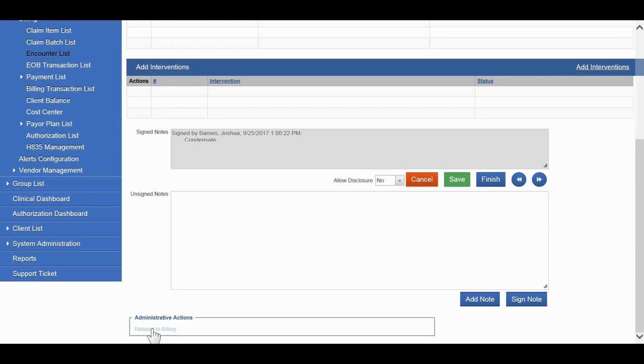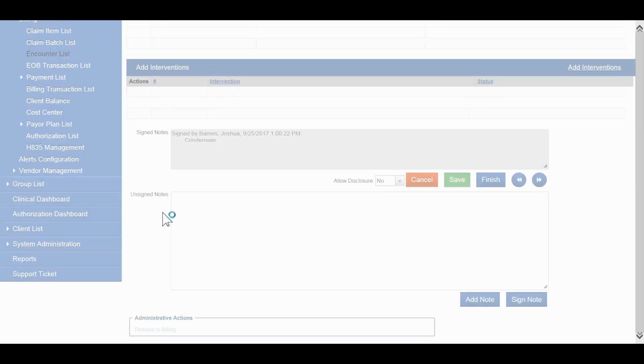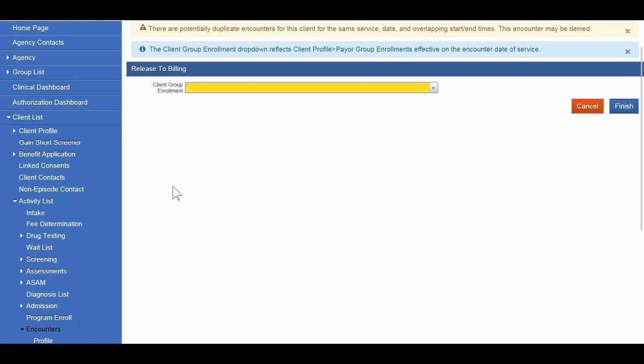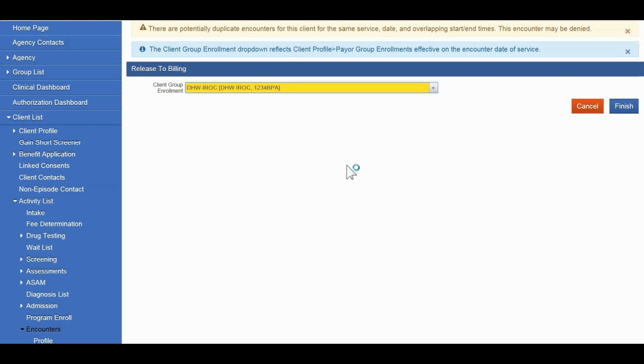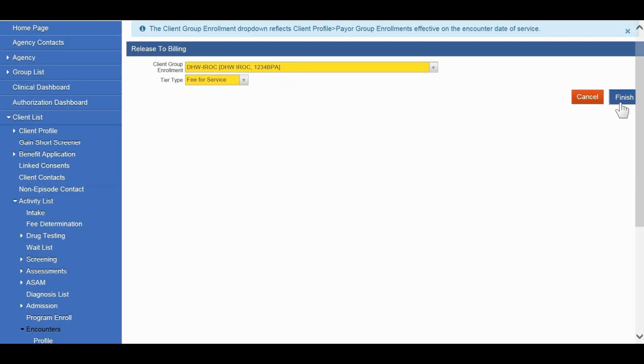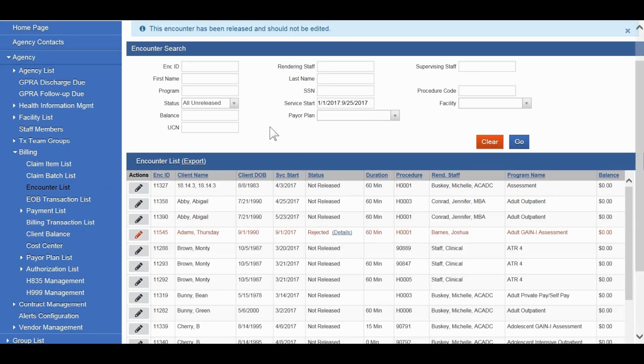At this point, if it's appropriate, you can release that encounter to billing, and this will take you back to that encounter list. You may be prompted to select a group enrollment. You can select the appropriate group enrollment and click Finish. You'll then receive the informational message that the encounter was released.